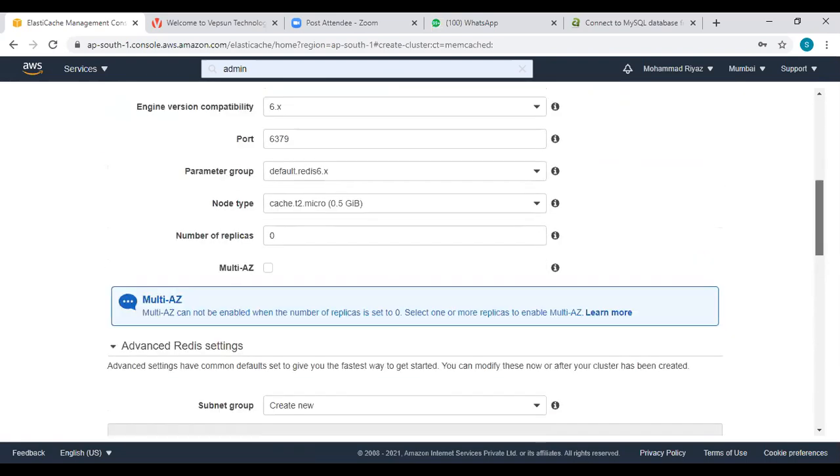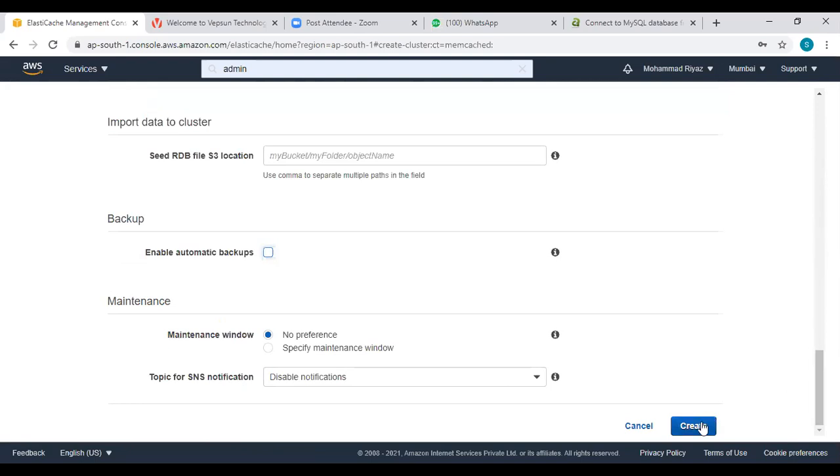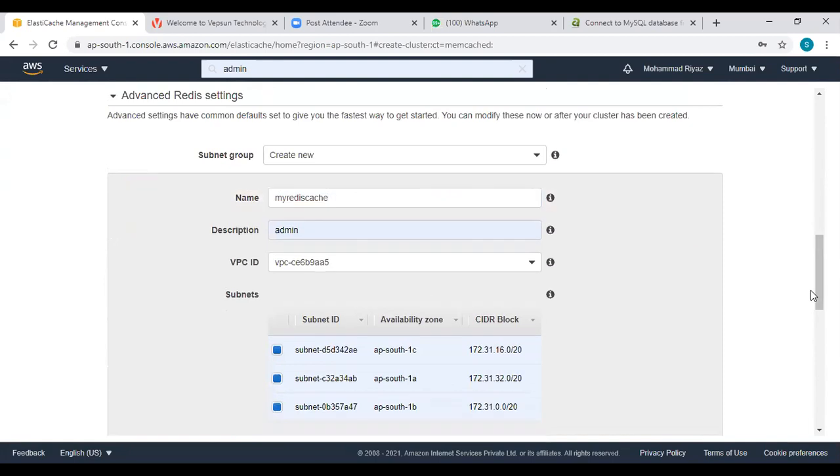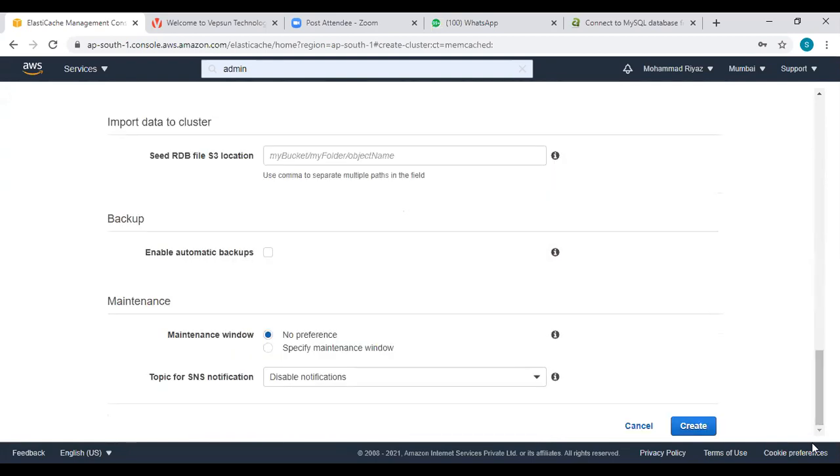Basic configuration, put here and say create. Where is the error? Okay, name. Okay, my Redis cache. Okay, and say create.